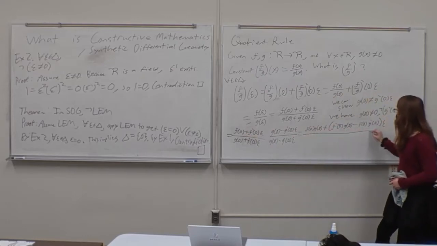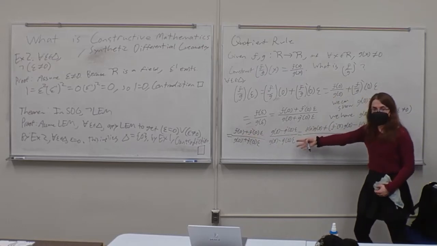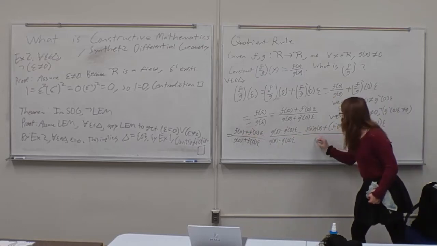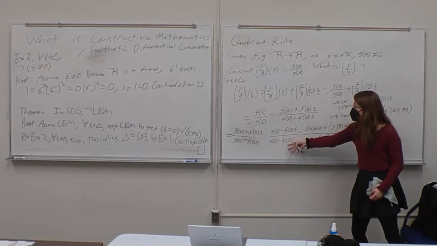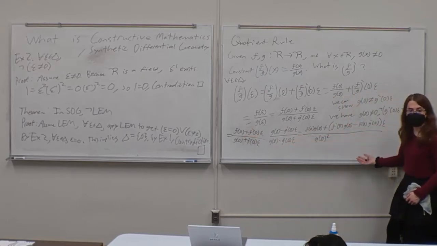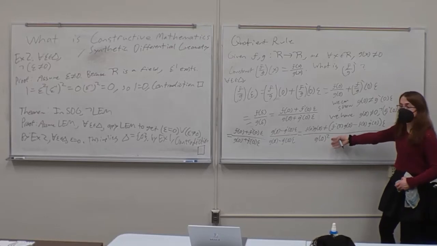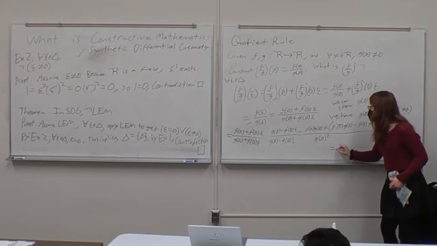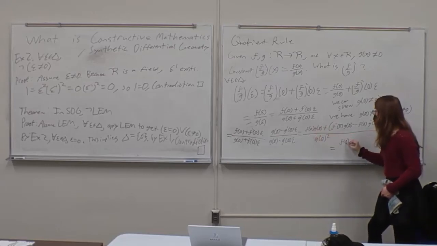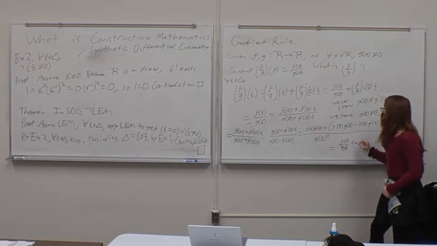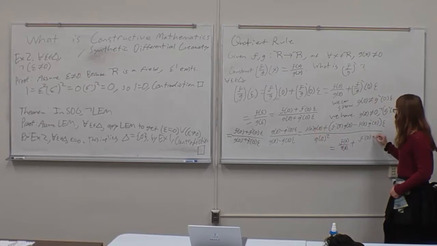And then for the denominator, you can almost think of these as conjugates. Because we get g of 0 squared, and then the two intermediate terms cancel out, and then we get minus g prime of 0 squared epsilon squared, which is just 0. So this denominator is just g of 0 squared. And so from this, we can finally conclude, taking off the non-infinitesimal part, we get f of 0 divided by g of 0, and then we also get f prime of 0 g of 0 minus f of 0 g prime of 0, divided by g of 0 squared times epsilon.